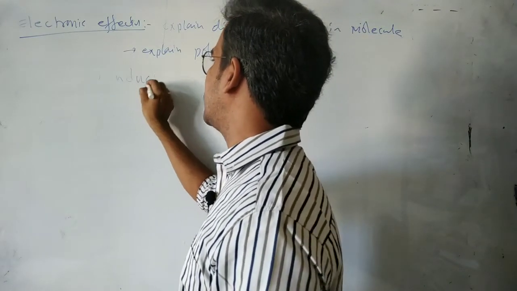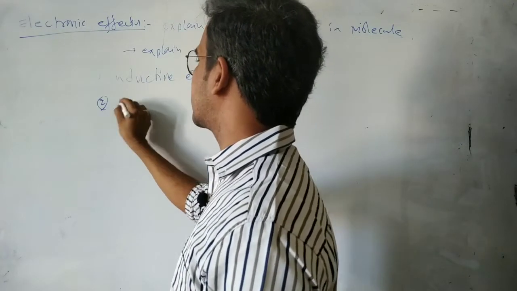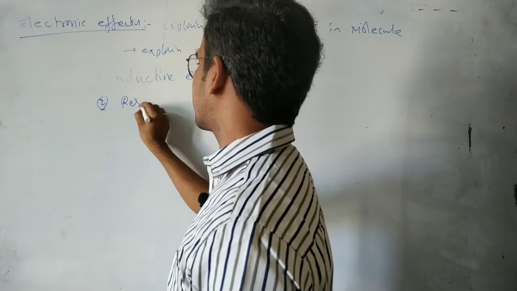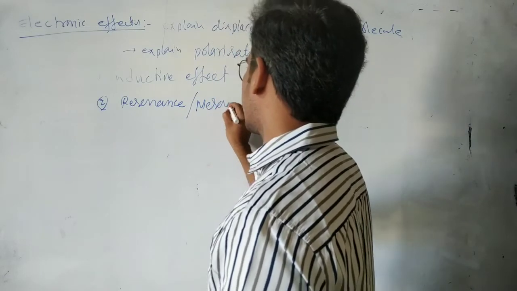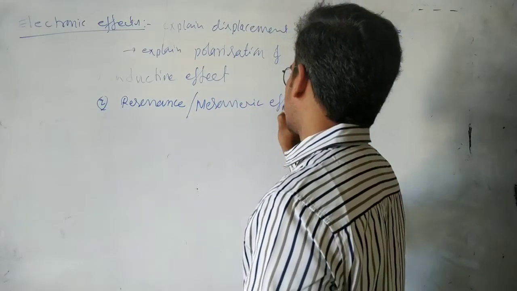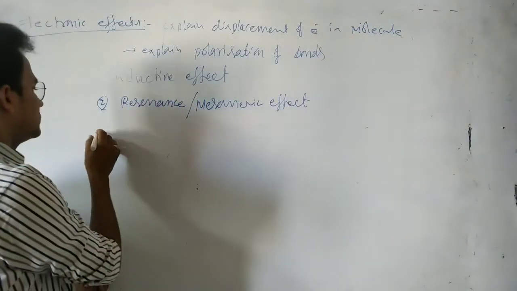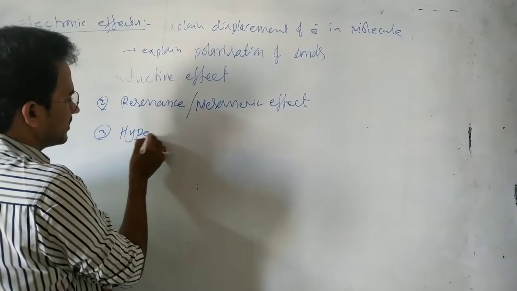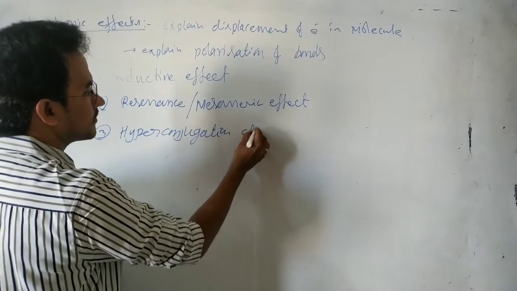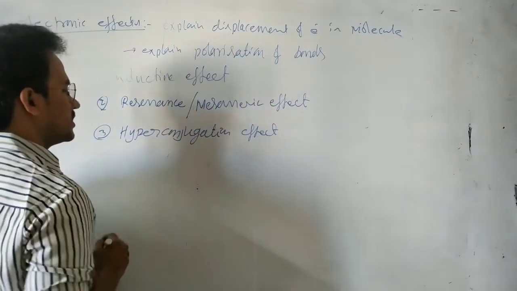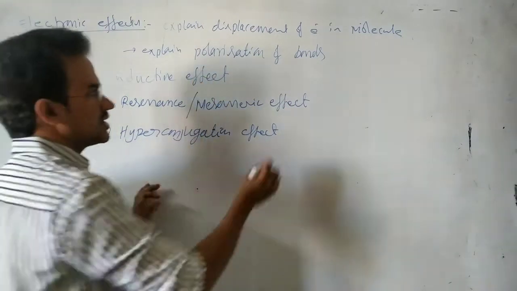First one is the inductive effect. The second one is the resonance effect or mesomeric effect. And the third one is the hyperconjugation effect. Hyperconjugation, inductive effect and resonance effect are the permanent effects.